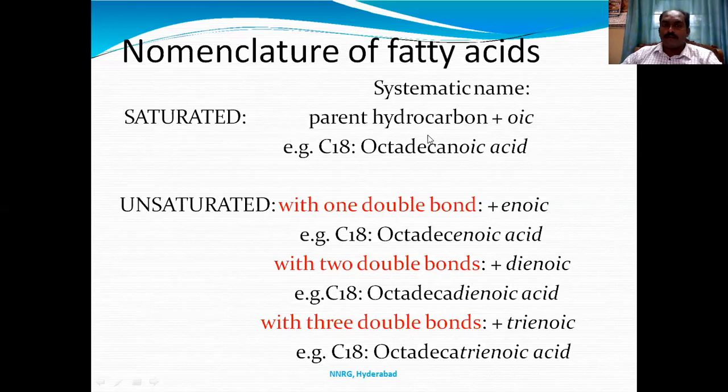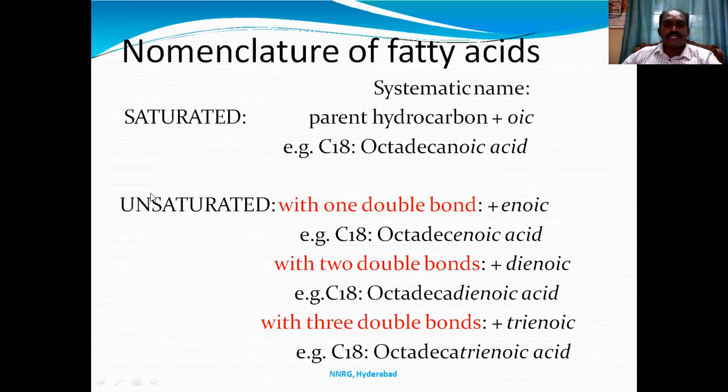Or if we go with lauric acid or myristic acid, that is 14. Palmitic acid, 16, and stearic acid, that is C18, octadecanoic acid. If it is C14, tetradecanoic acid. If it is C12, it is dodecanoic acid, and so the common names are like this.